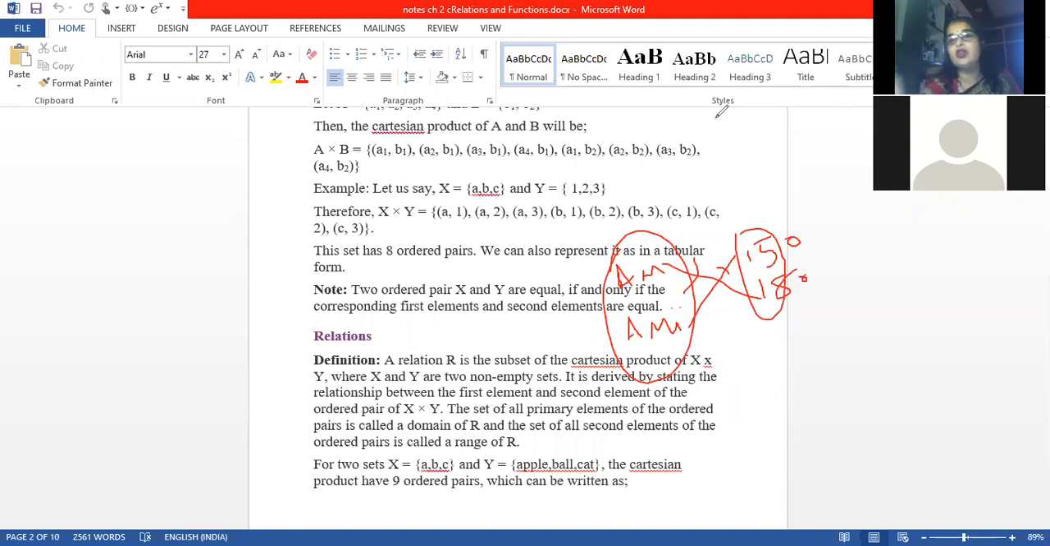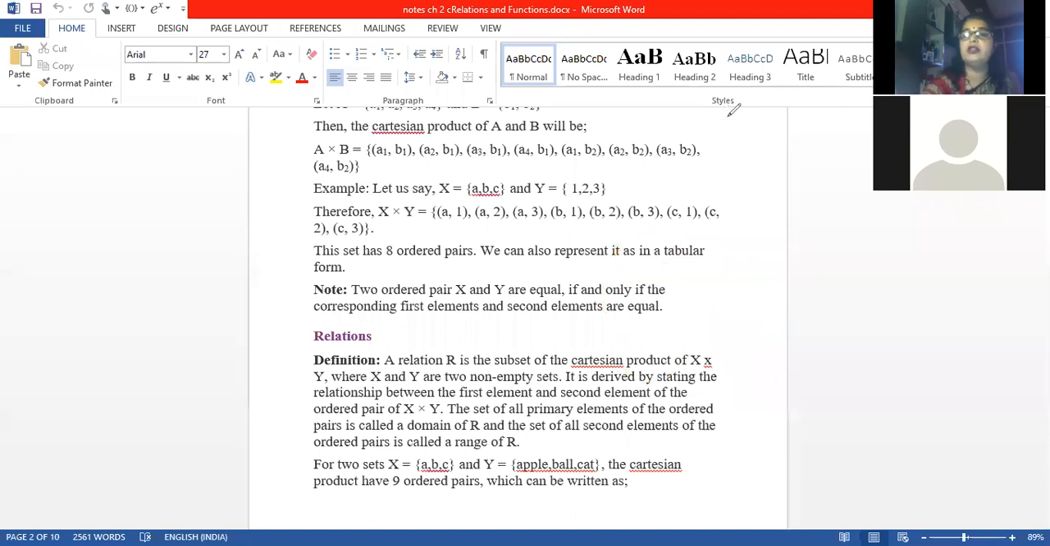So relation is always a subset of the Cartesian product of the two sets, because in that Cartesian product of two sets we were having four ordered pairs. Now we are having only two ordered pairs. Clear? So note this down. It is very important that a relation is a subset of the Cartesian product of X and Y, wherein X and Y are two non-empty sets. This is also important: X and Y should be two non-empty sets.